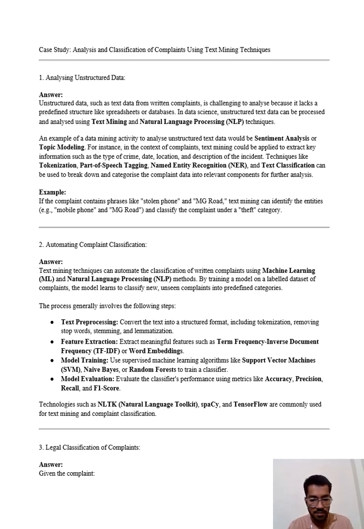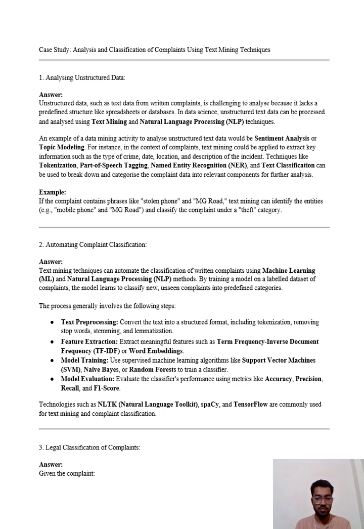Then model training uses supervised machine learning algorithms like support vector machines, naive Bayes, or random forest to train a classifier. Then model evaluation: evaluate the classifier's performance using metrics like accuracy, precision, recall, and F1 score. Technologies such as NLTK, Natural Language Toolkit, spaCy, and TensorFlow are commonly used for text mining and complaint classification.